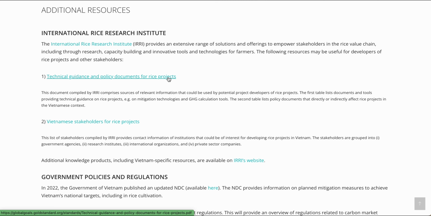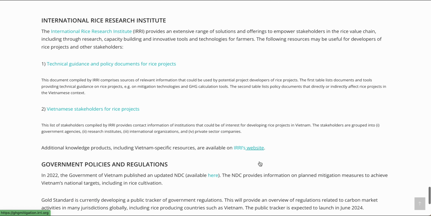These include, for instance, a tool to conduct cost-benefit analysis of emission reduction activities and guidelines for measuring emissions from rice paddy fields in Vietnam. All of these resources are freely available on IRRI's website. The second document lists stakeholders relevant for rice projects in Vietnam, with a short description of their organisation and involvement. Additional knowledge projects developed by IRRI can be accessed via the link on the Hub.